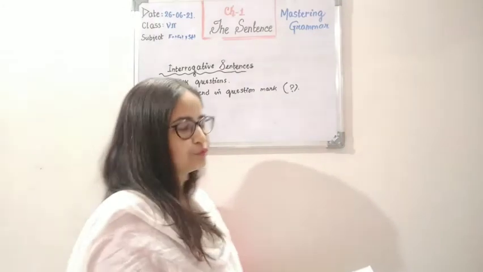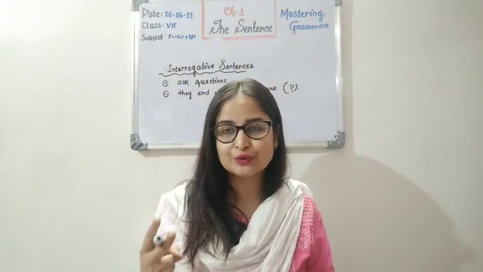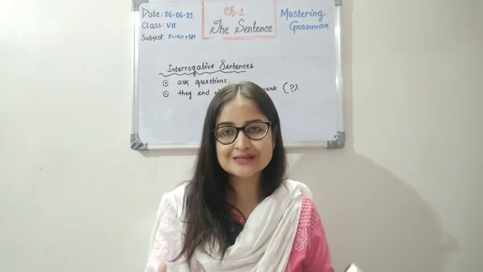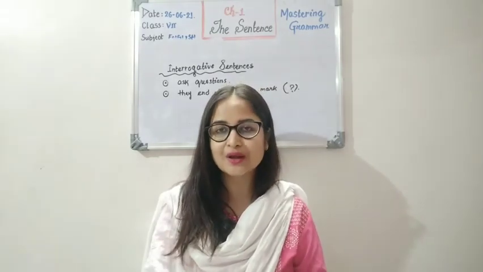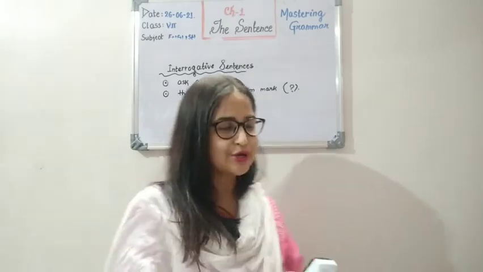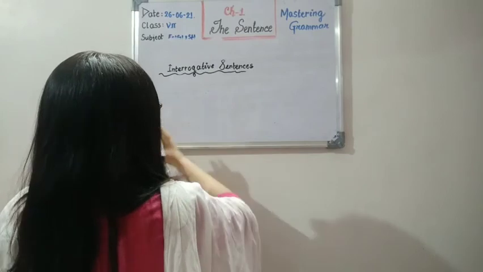Now children, I told you that these questions can be in two structures. The first is WH questions and the second is yes or no questions. You will be writing that down as well.